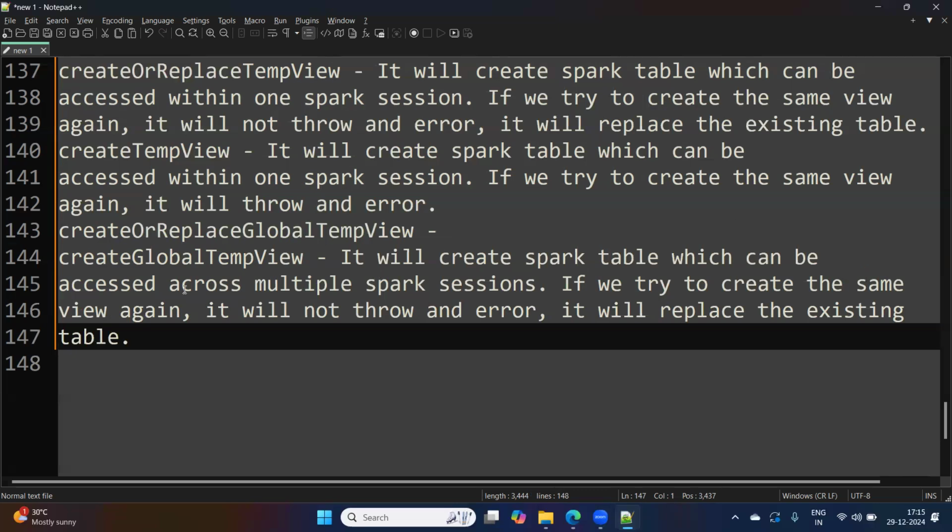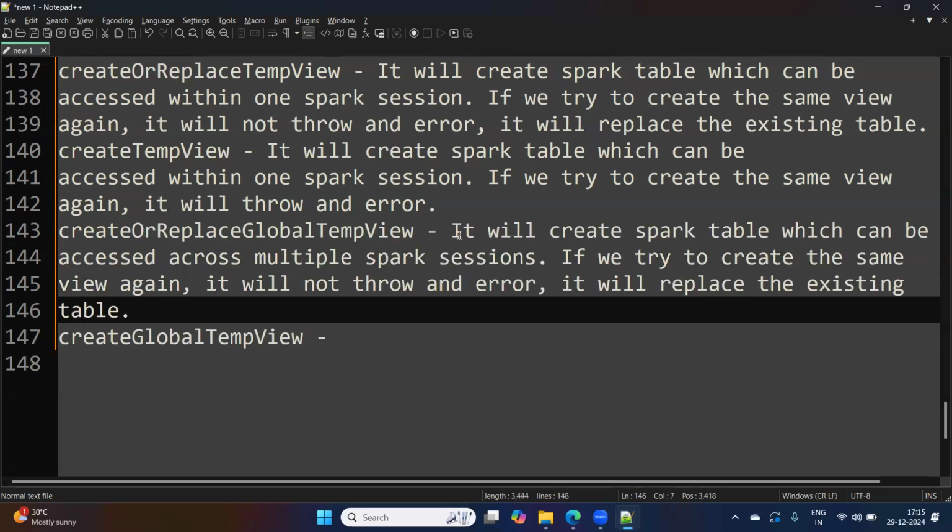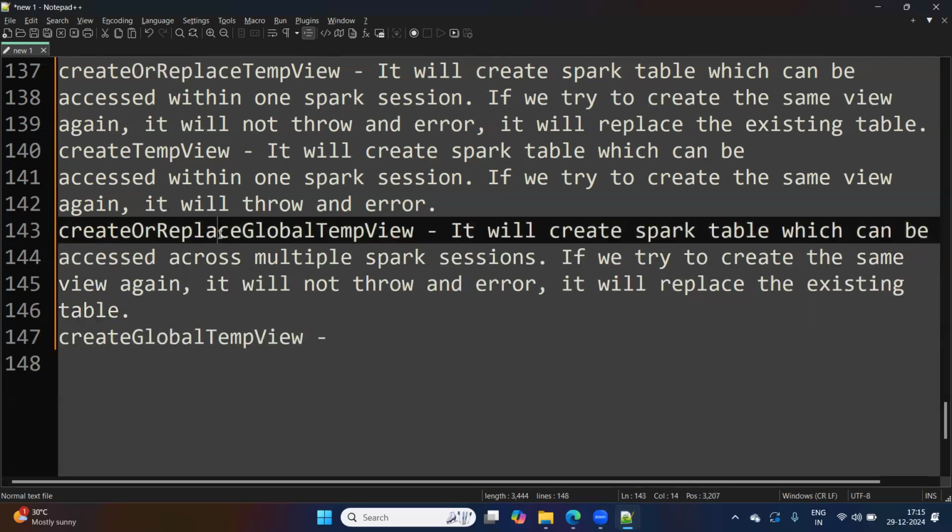Sorry, it will create a Spark table which can be accessed across multiple sessions. If you try to create the same view again, it will not throw an error. Yeah, it is create or replace only. Sorry for the confusion. Wherever you see the replace, it will replace the temp view. It will not throw an error.